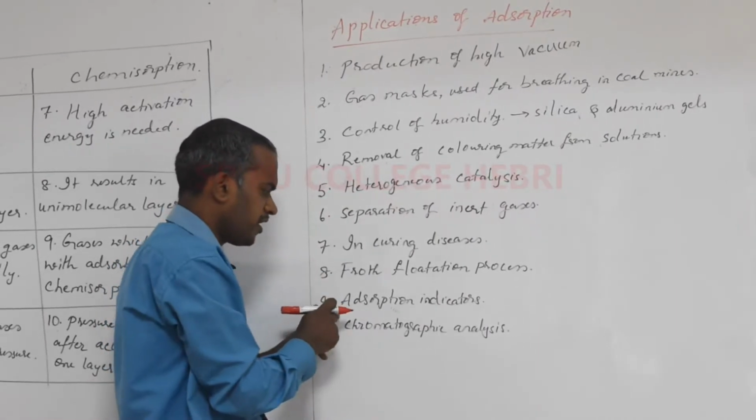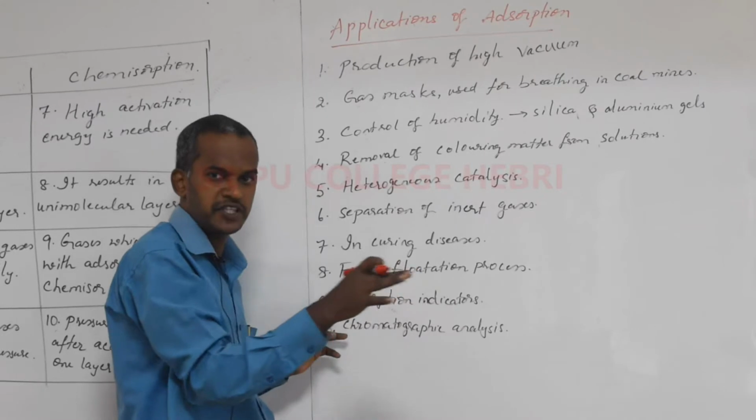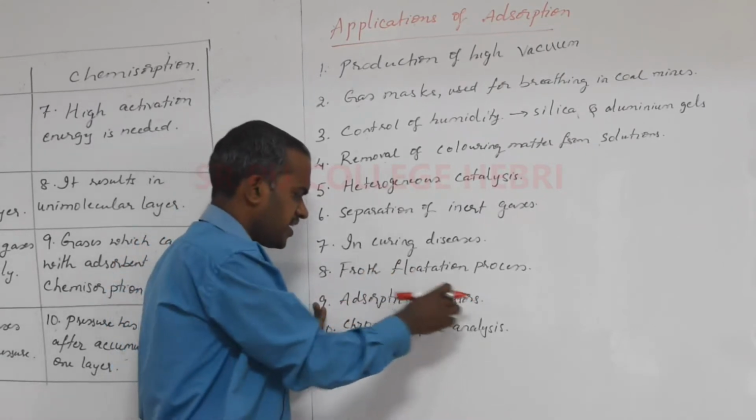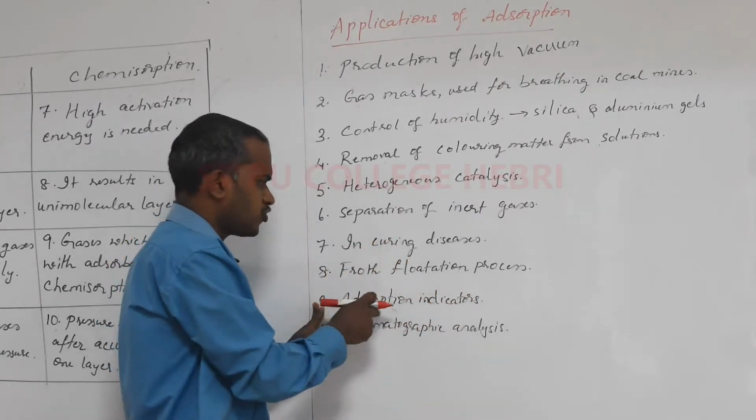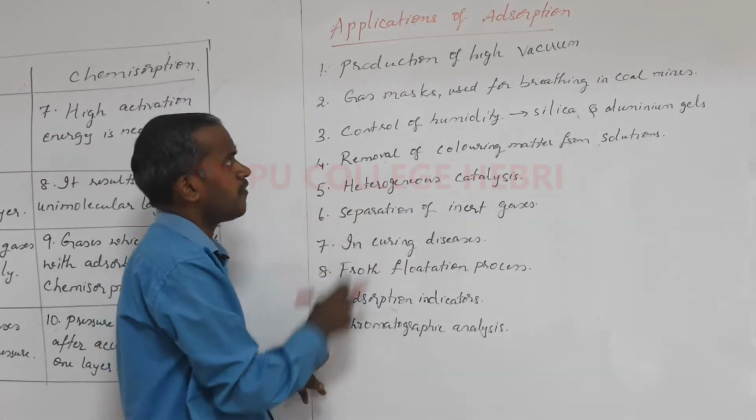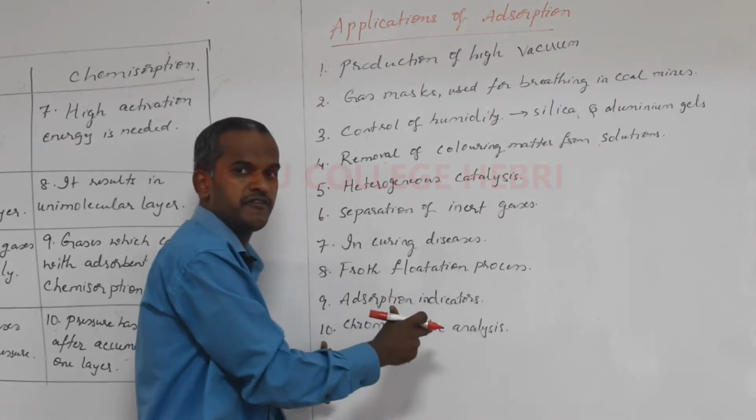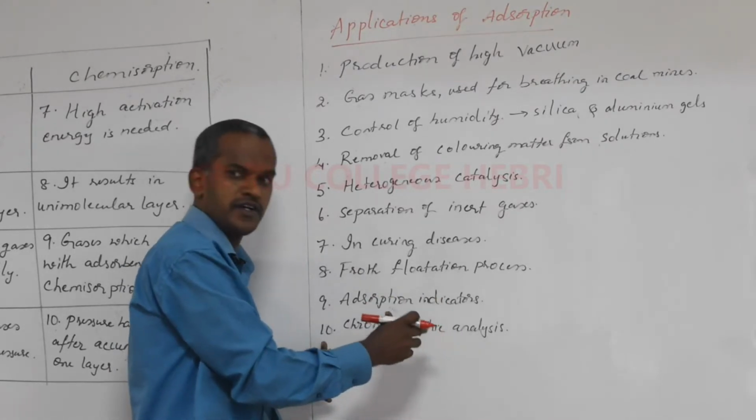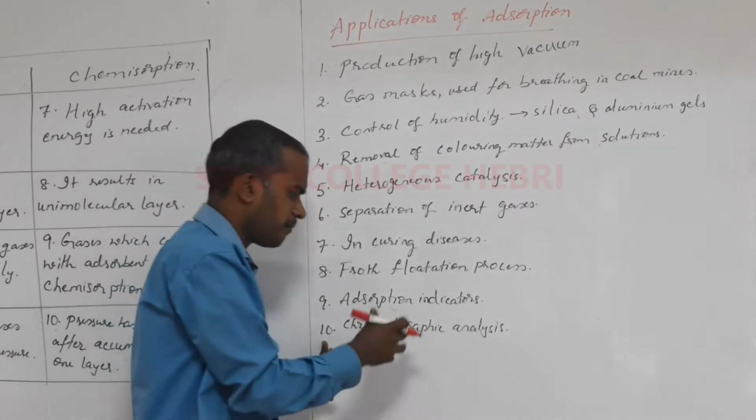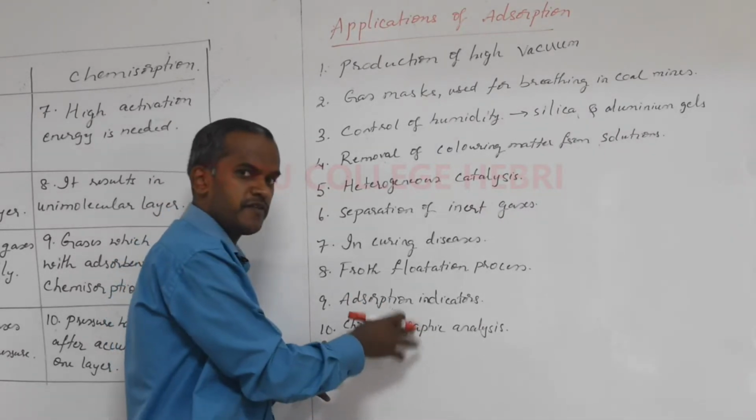Coming to the ninth point, adsorption indicators. Again, different precipitates form and the precipitate can be separated, which can be indicated using some substance, and that also works on the principle of adsorption. And the last application of adsorption is chromatographic analysis. You heard about chromatography in the first year syllabus. It is one method of separation of the components, one method of purification in a mixture, which works on the principle of adsorption only.